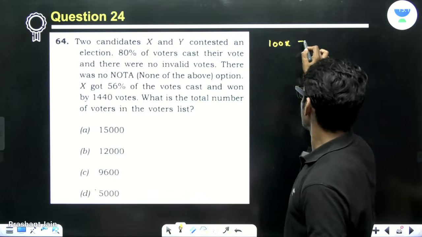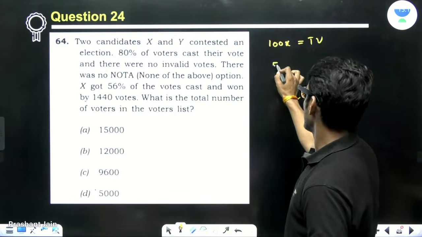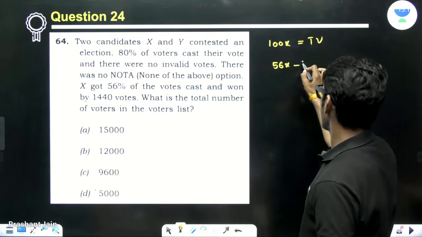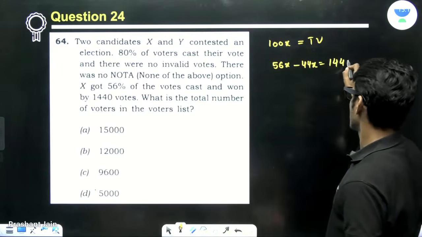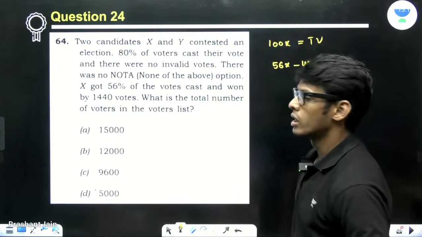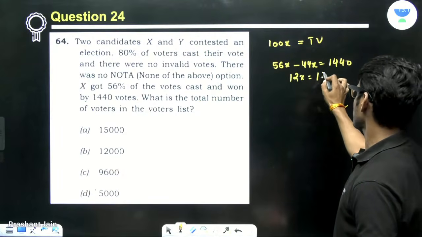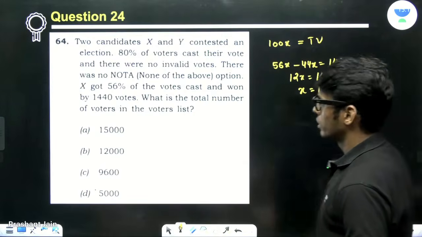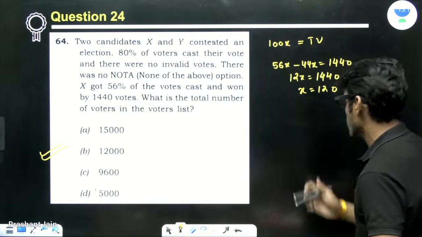So, total votes is 100x. X got 56%. So, he got 56x. The other candidate got 44x. And the vote difference is 1440. So you have 12x. So x is 120. So you have 12,000. Highly doable problem. Highly doable.